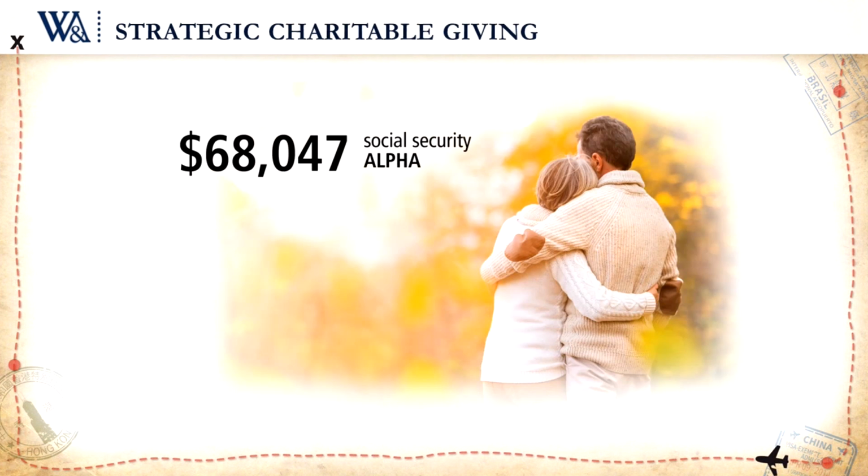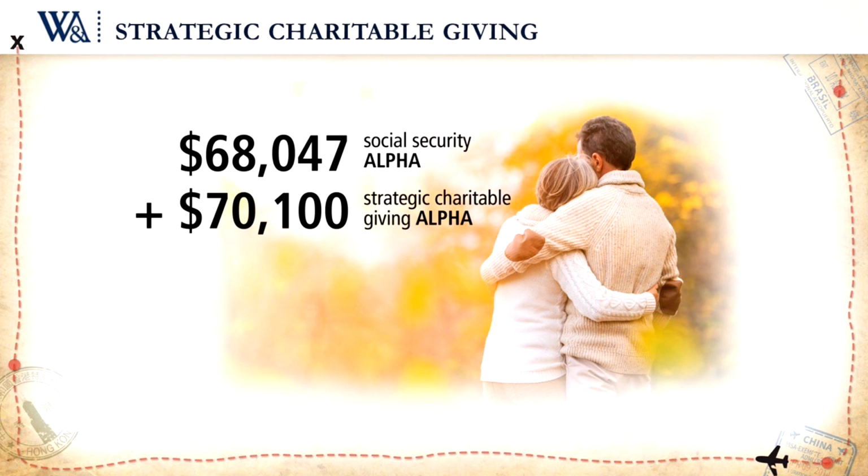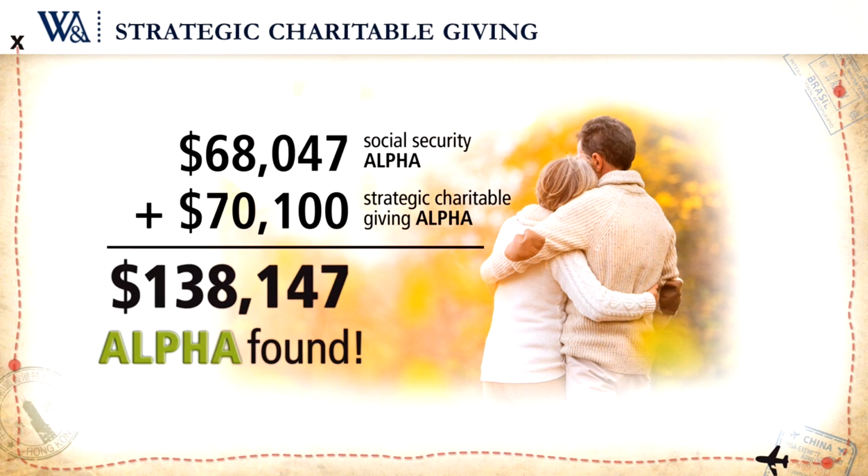So take the $68,000 of Social Security alpha that Kathy found, add it to the $70,000 of alpha we've been able to find from strategic charitable gifting, and this is nearly $140,000 of alpha we found for the Smiths. And the best part about this is the markets had absolutely nothing to do with this return that we were able to generate for them.